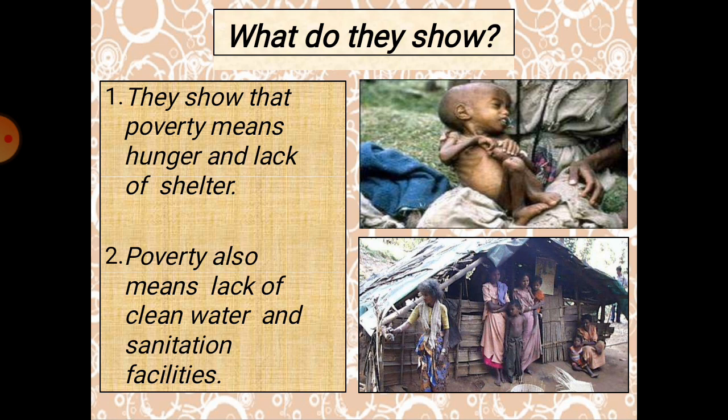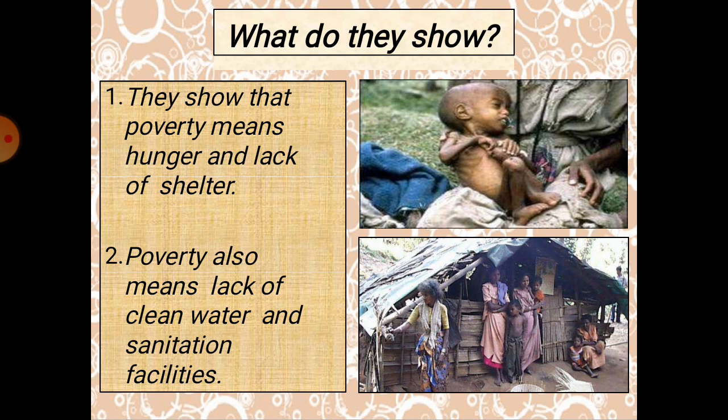So if you see, the first thing is that they show poverty means hunger and lack of shelter. Definitely in both the cases which we saw, you can find they did not get a proper meal. Hunger was their main cause. And the next thing that you can see is the lack of shelter. They did not have proper shelter.